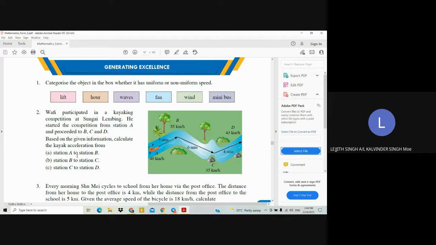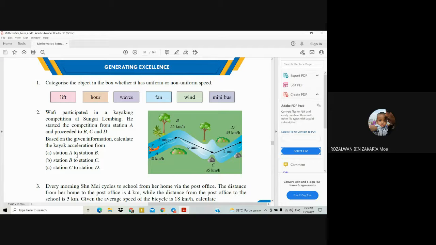55 kilometer per hour minus 40 kilometer per hour. Then the answer we get will be 15 kilometer per hour, and that is acceleration. You just minus 55 kilometer per hour with the 40 kilometer per hour, and then we must divide it with 5 minutes.